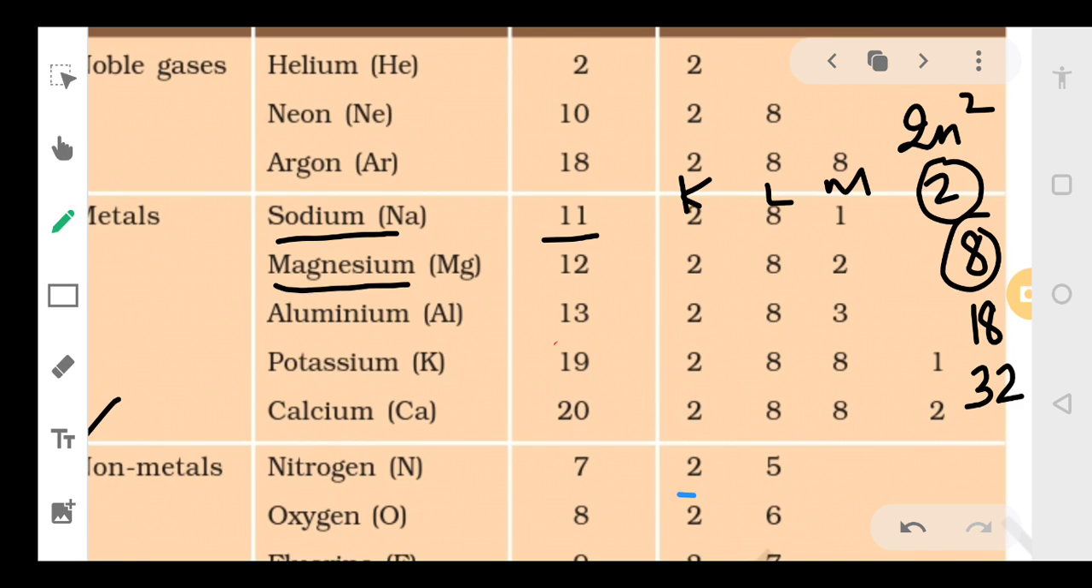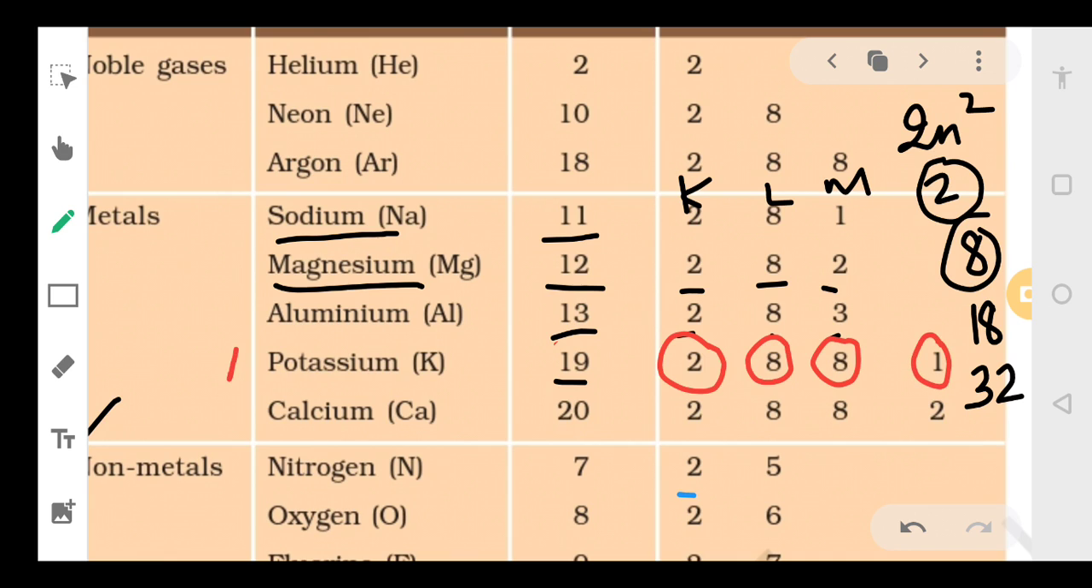Coming to magnesium, magnesium has atomic number 12. Again the division will be 2, 8, 2. Aluminium, the atomic number is 13, so the division is 2, 8, 3. Potassium has atomic number 19. The division is 2, 8, 8, 1.